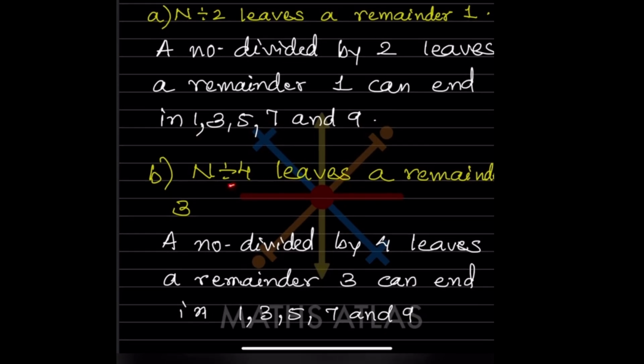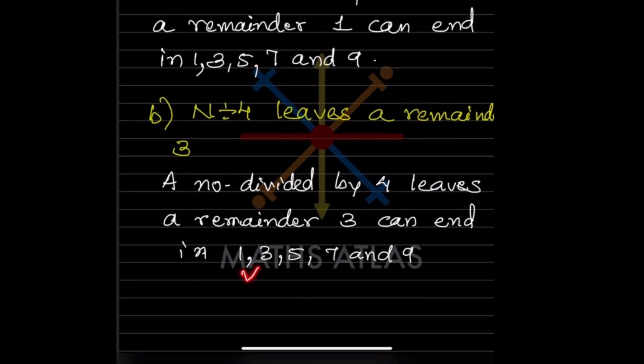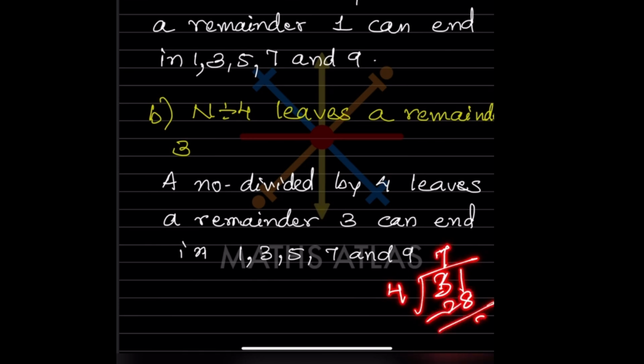And when it is divided by 4, leaving a remainder 3, a number can also end with the same 1, 3, 5, 7 and 9. If we take 31 and divide it by 4, 4 sevens are 28, so the remainder is 3, and the ending is 1.